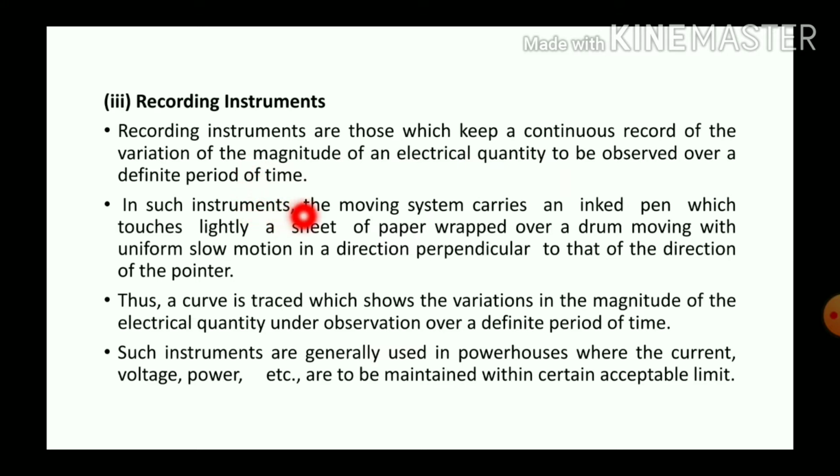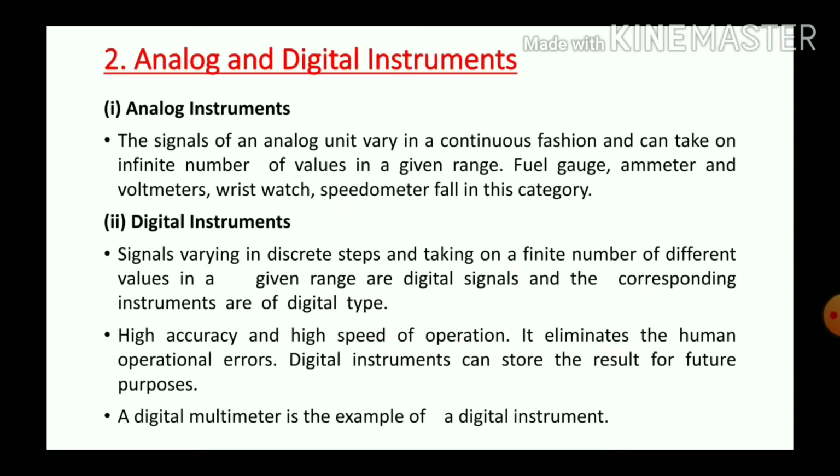In such an instrument, the moving system carries an inked pen which touches lightly a sheet of paper wrapped over a drum, moving with a uniform slow motion in a direction perpendicular to that of the pointer. Thus, a curve is traced which shows the variation in the magnitude of the electrical quantity under observation over a particular period of time.